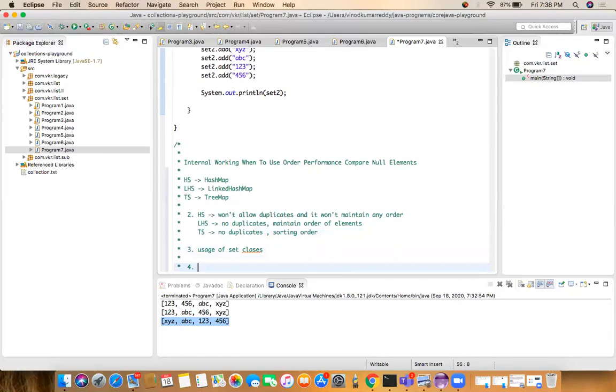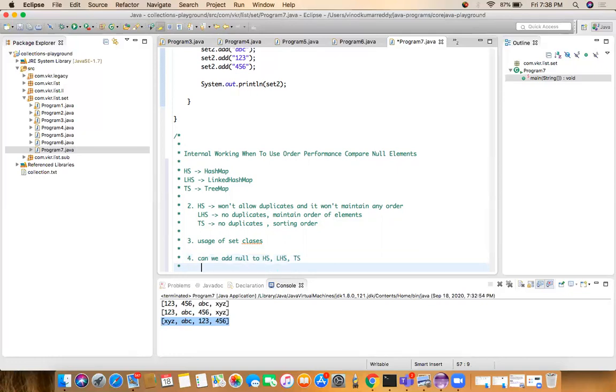Coming to the fourth difference. Can we add null elements to the HashSet, linked HashSet, and TreeSet? In case of HashSet, we can add only one null element.